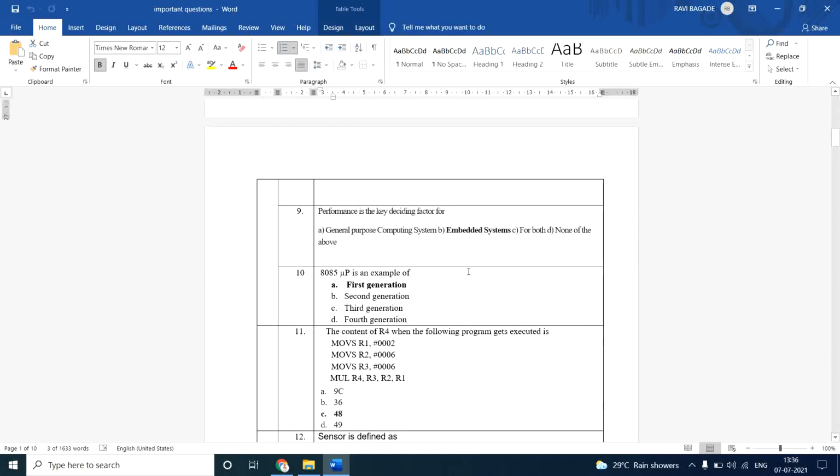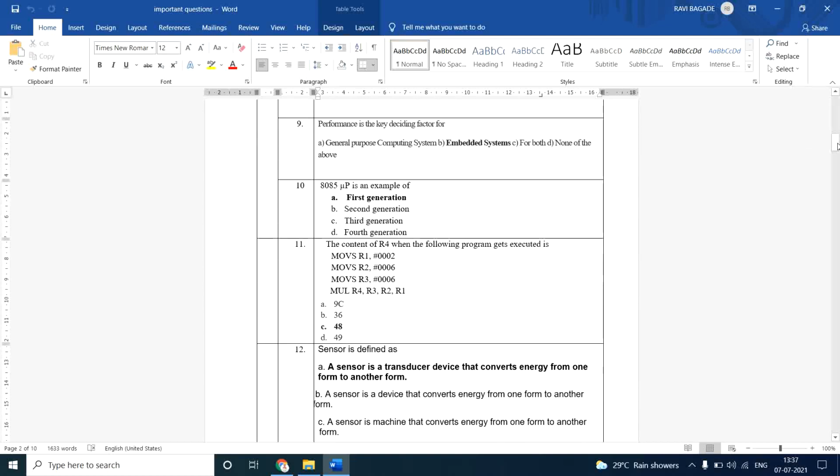The next one. Performance is the key factor for what? The options are general purpose computing system, embedded systems, both, and none of the other. But the point is that performance is the key factor for embedded systems. Based on that only, the user is going to buy a powerful embedded system.